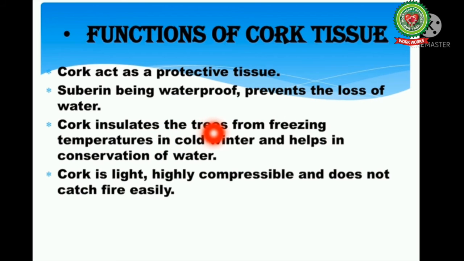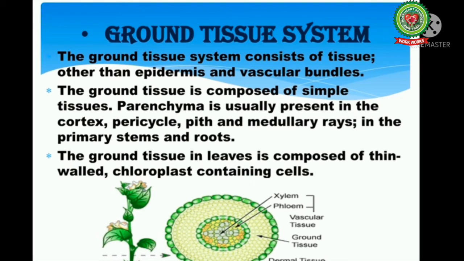Cork insulates the trees from freezing temperature in cold winter and helps in conservation of water. Cork is light, highly compressible and does not catch fire easily. The next is ground tissue system or fundamental tissue system.